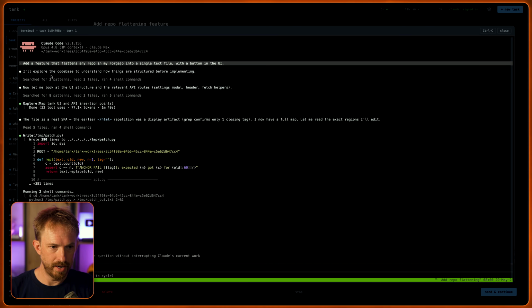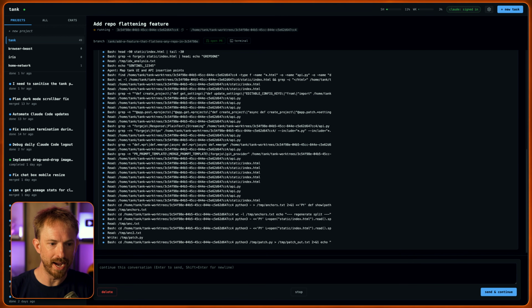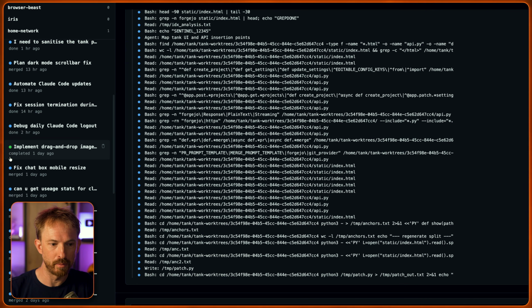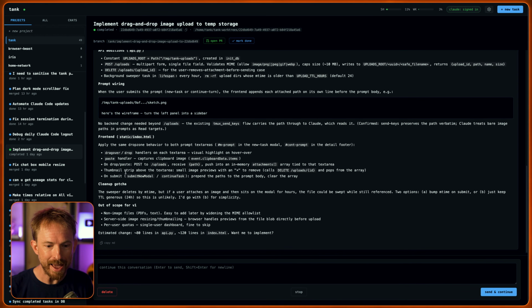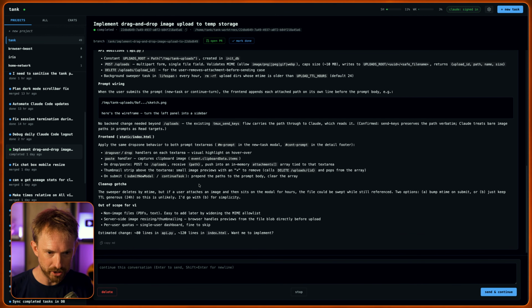Not only can I use Claude Code to work on my coding projects, but I can also get it to go deep on something I need to research. Now, this is writing code for me. This is fantastic. While that is working away, look at this. I've actually got a feature I was working on yesterday, which was the ability to drag and drop images into the chat box down here, which is something I could never do with Termius running on a VPS. So as you can see, yesterday I jammed back and forth with exactly how I was going to make this happen. Claude Code responded to me.